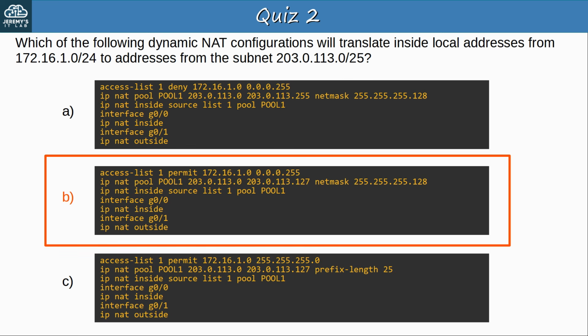So what's wrong with A and C? In A, the pool's netmask is correct. 255.255.255.128 is /25. But the address range is 203.0.113.0 to 203.0.113.255. 203.0.113.255 does not fall in the 203.0.113.0/25 subnet, so the router would reject this command. How about C? The ACL's mask is 255.255.255.0, but ACLs are supposed to use wildcard masks. So /24 should be 0.0.0.255. Okay, let's go to question 3.